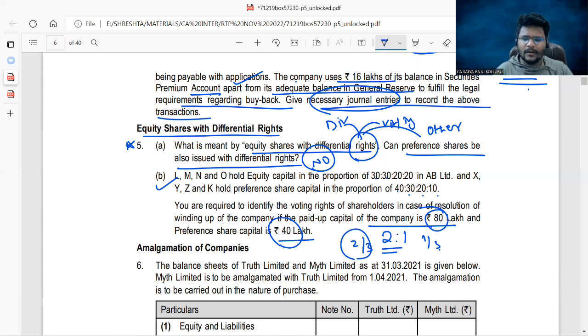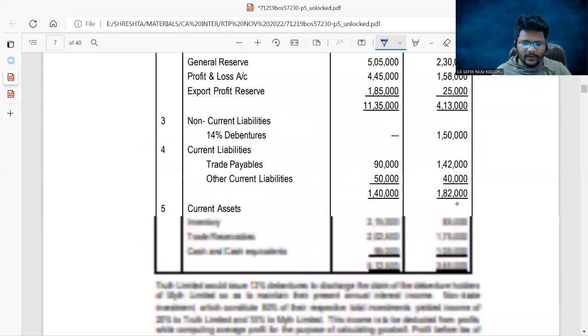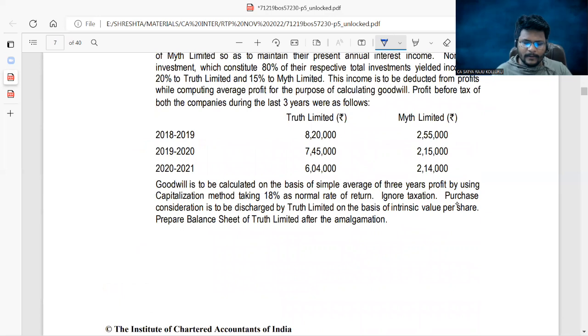Okay, we have already done the same problem a number of times, which is a standard problem. That's why I don't want to discuss much on that. Next, coming to amalgamation of companies, guys, what is he asking in the question? First, let me check. Prepare balance sheet of Truth Limited after amalgamation. That means they are asking for the purchasing company's balance sheet.